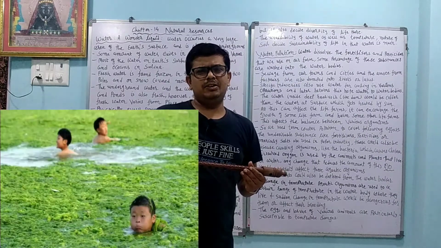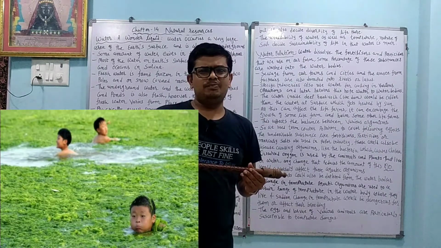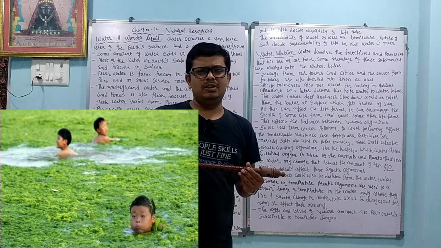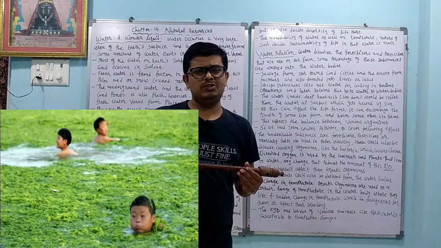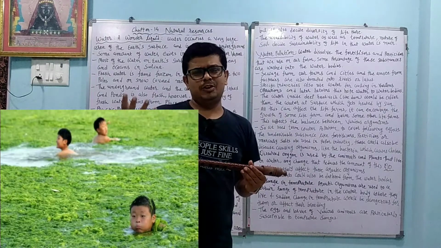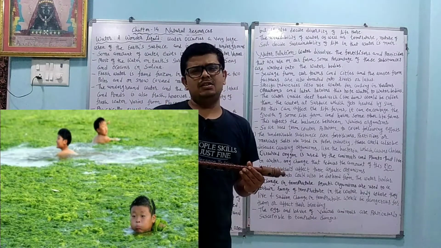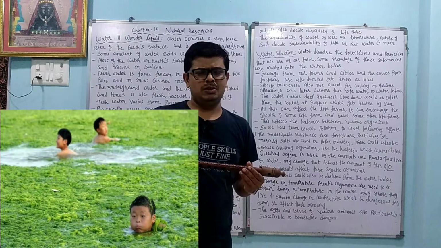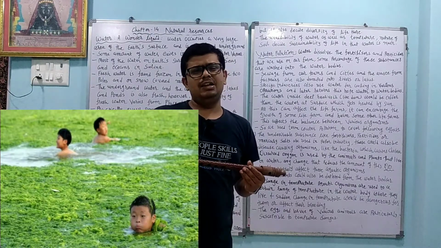Second thing is that many farmers are using fertilizers and pesticides very roughly. These fertilizers and pesticides go into the ponds and rivers, and because of that, eutrophication occurs. Eutrophication means what? These fertilizers have a good amount of nutrients like nitrogen, phosphorus and potassium, and because of that, algae is produced.